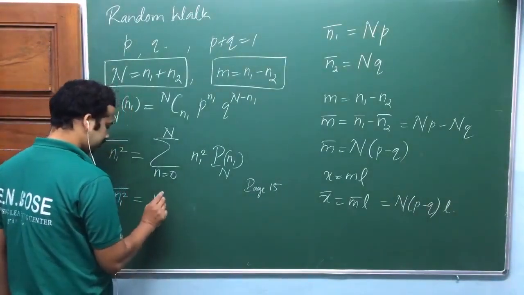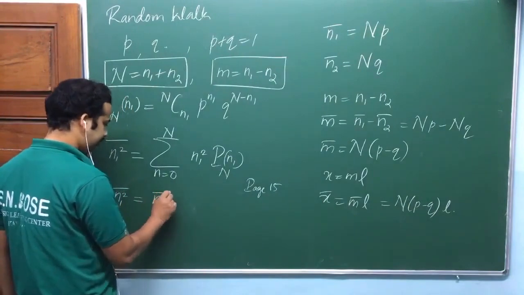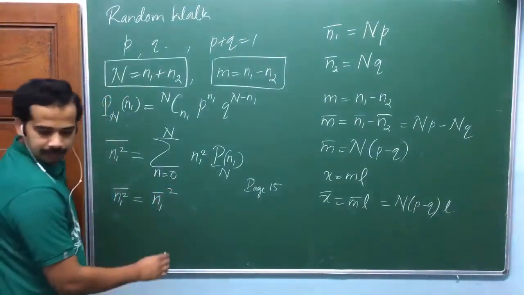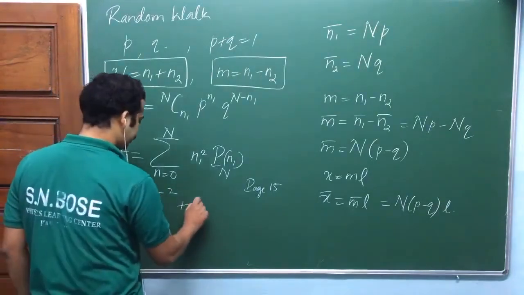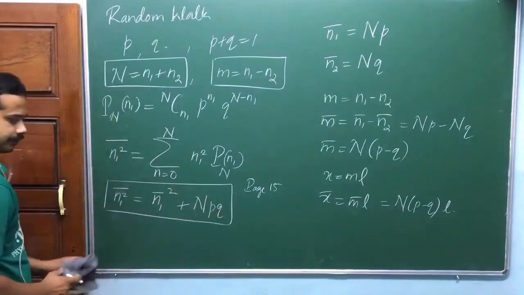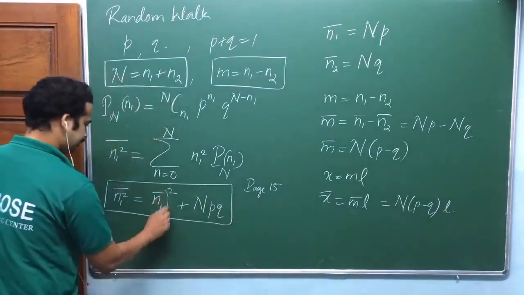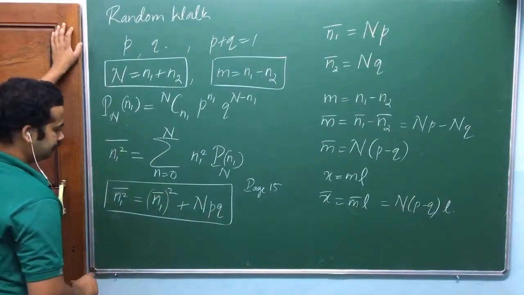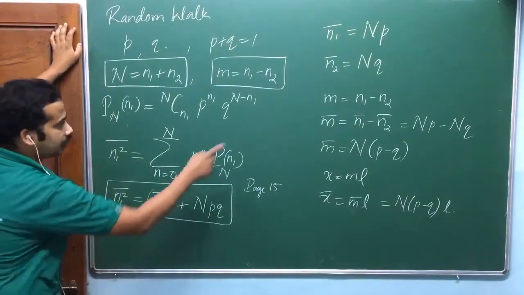So that is equal to n1 mean square plus npq. Is that okay? Put bracket if it is confusing. Now again, I'm not substituting that one.